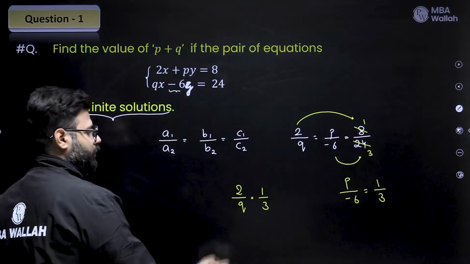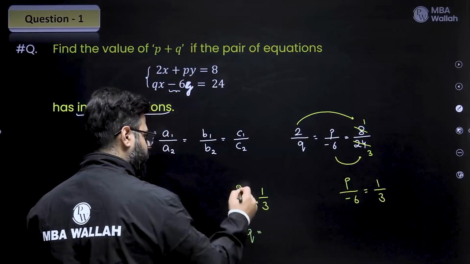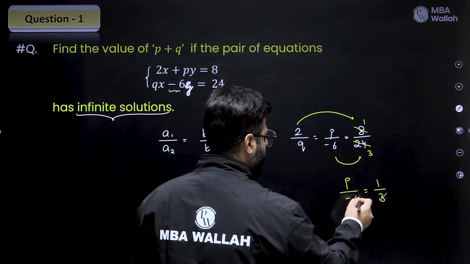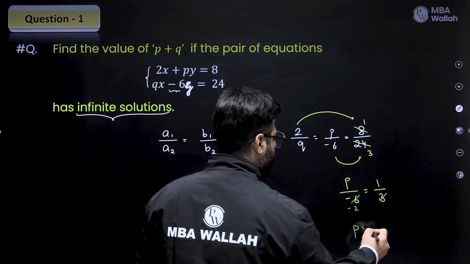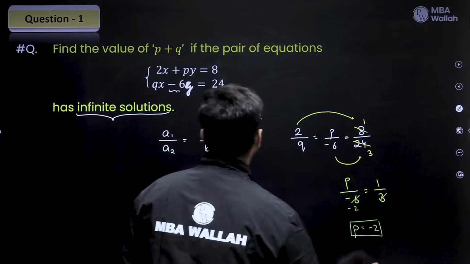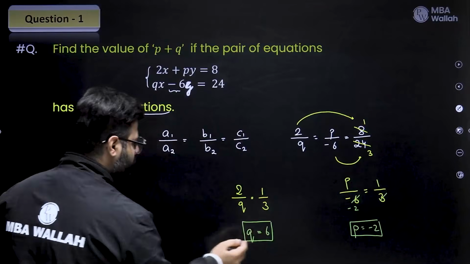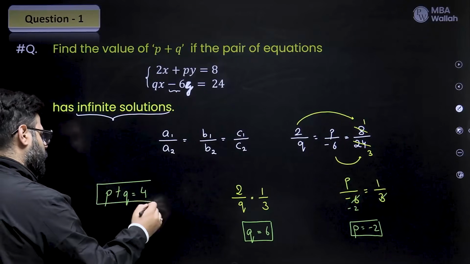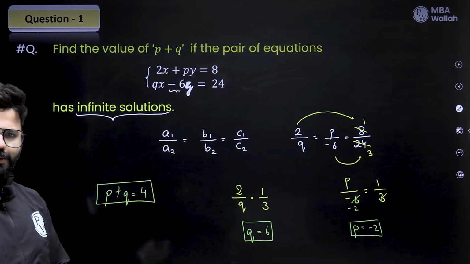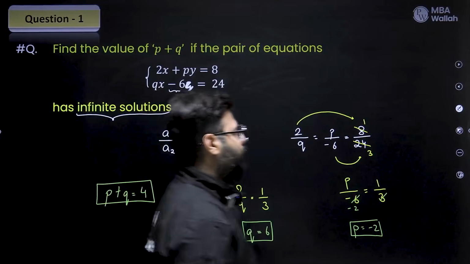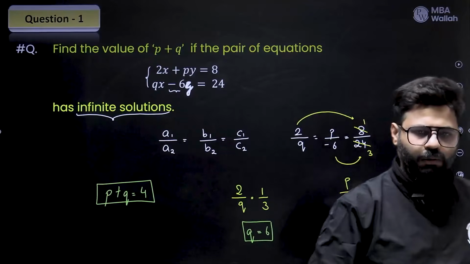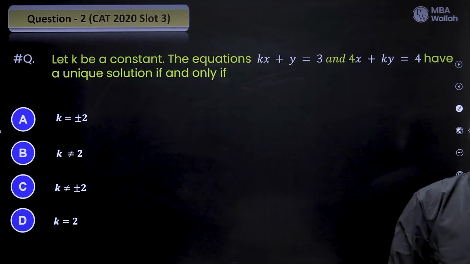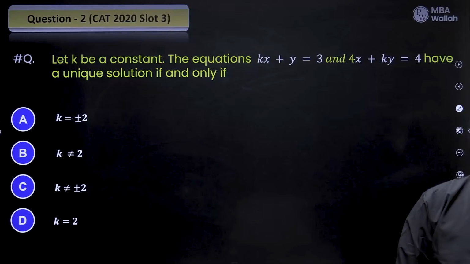Solve the equations. So q, 3 into 2 is 6, q becomes 6. Here 3 into minus 2, so p becomes minus 2. And you're asking me P plus Q, that's minus 2 plus 6. So P plus Q is 4. Got it? Simple, easy. So if you know the concept, these questions are easy. Let's try one more. And this time, let's make it a CAT 2020 slot 3 question. CAT PYQ. So go ahead and try it out.